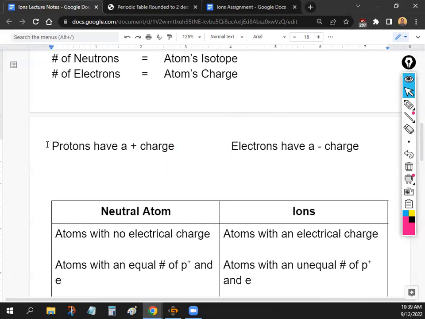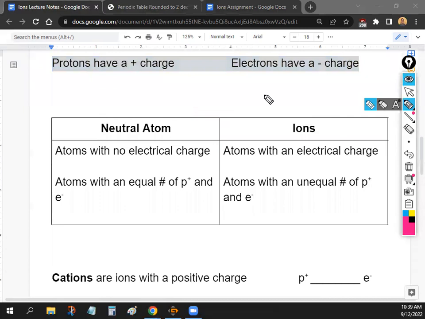Anyway, okay, so protons are positive, electrons are negative, right? And so last week we said that they're equal to each other. So if we have the same number of positive and negative, it balances each other out, right? That's what we meant by neutral. So this is what we did last time, so you guys don't need to copy this down. Neutral atoms are atoms with no electrical charge. It's when they have the same number of protons and electrons.